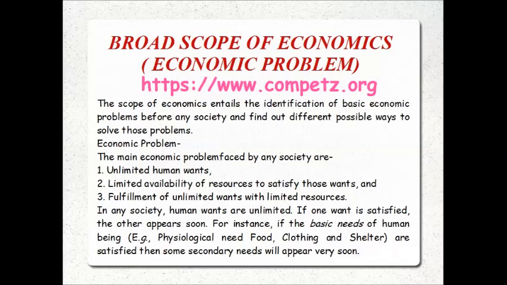So your needs or your wants, you can say, are unlimited. You can take an example in a modern society. These wants are increased further in response to the pressures of fashion and advertising. Then comes your limited resources for satisfying these wants. So for these wants to get satisfied, there are limited, scarce resources.